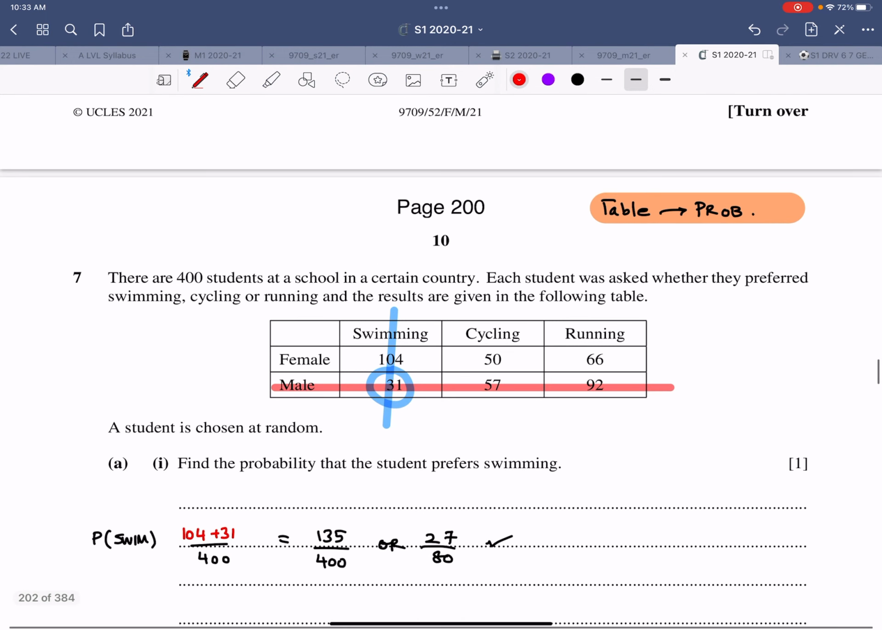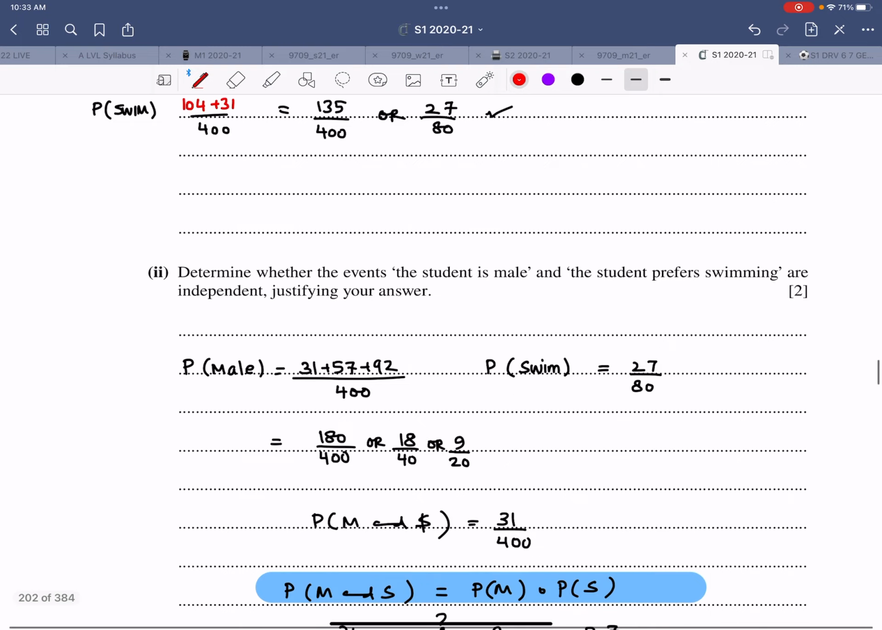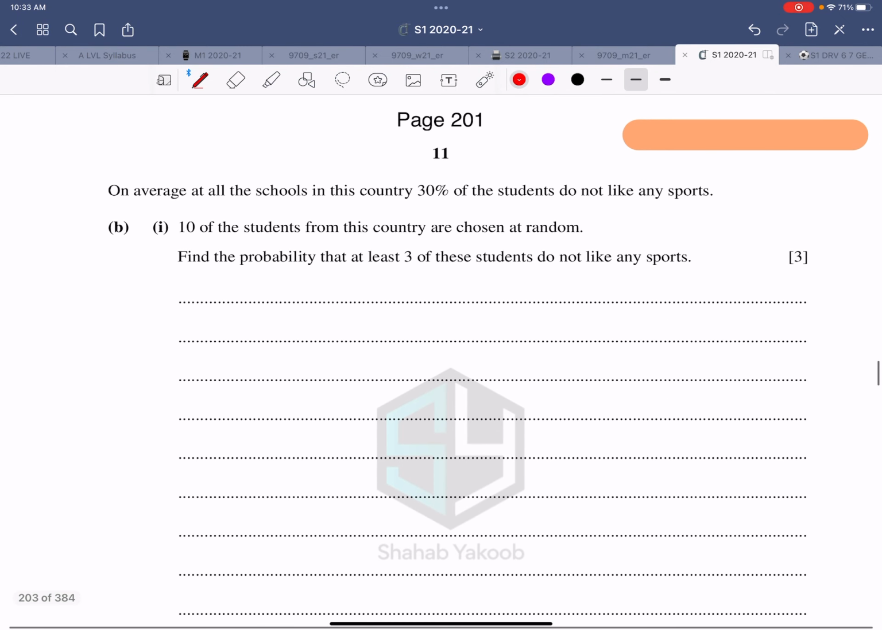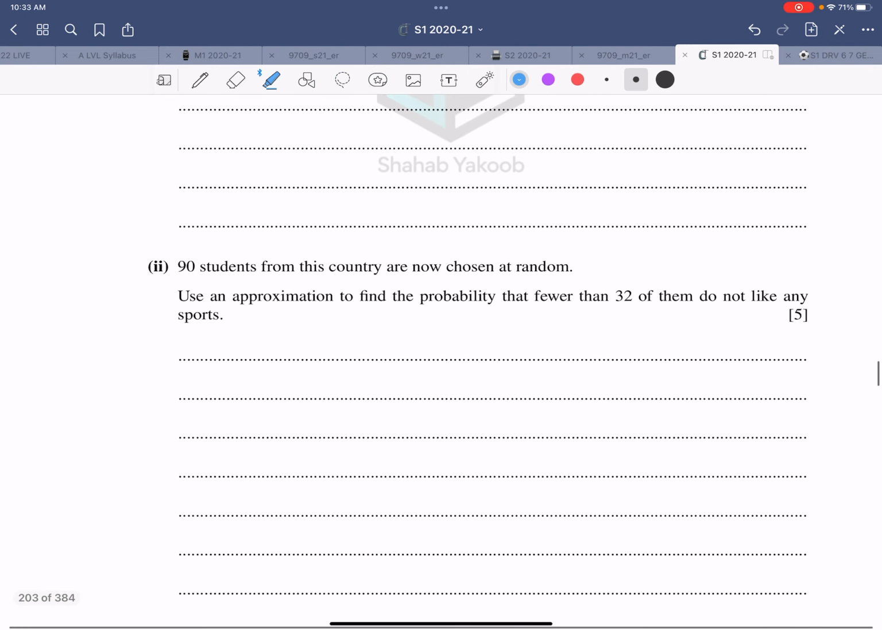So that was the second question of probability. The first one was about a tree diagram. Now the question continues. It's not over yet. It says on average, at all the schools in this country, 30% of the students do not like any sport. 10 of the students from this country are chosen at random. Find the probability that at least 3 of the students do not like any sport. And let's continue further. 90 students are chosen. Use an approximation. Find the probability that fewer than 32 do not like any sport.